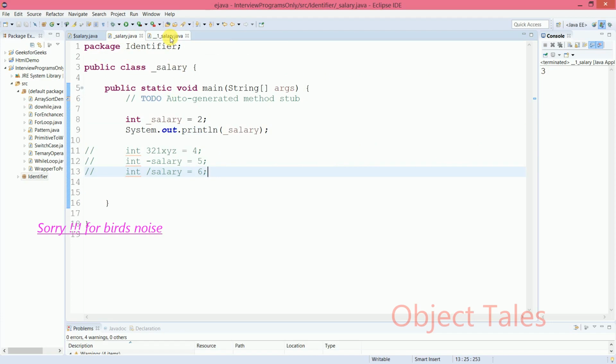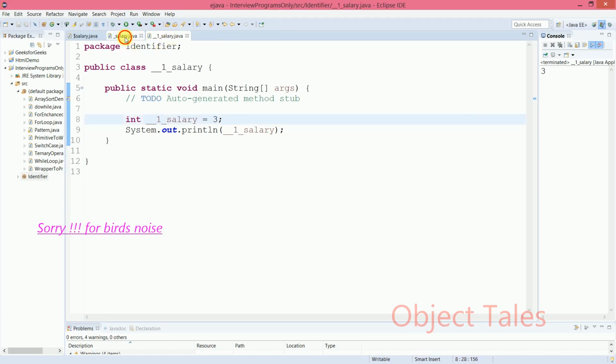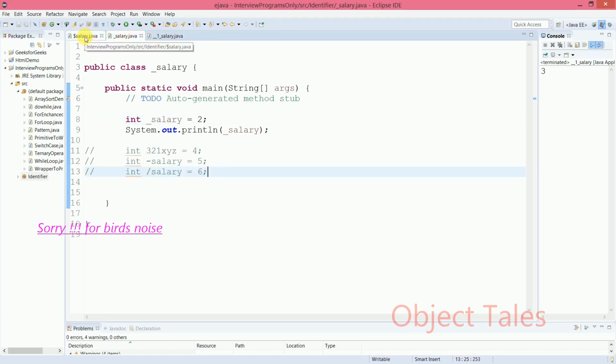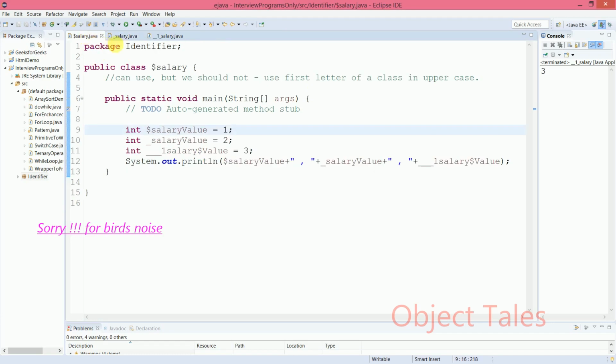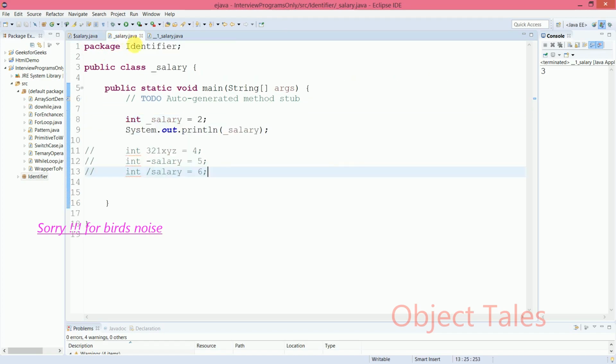Identifiers are not that important a concept in Java, but whenever you are doing any project or some work for others who have a knowledge of Java, he or she might think that you don't have knowledge of naming components. So it's better to have this knowledge also, like how to give names to the components. Hope you understood identifiers in Java.